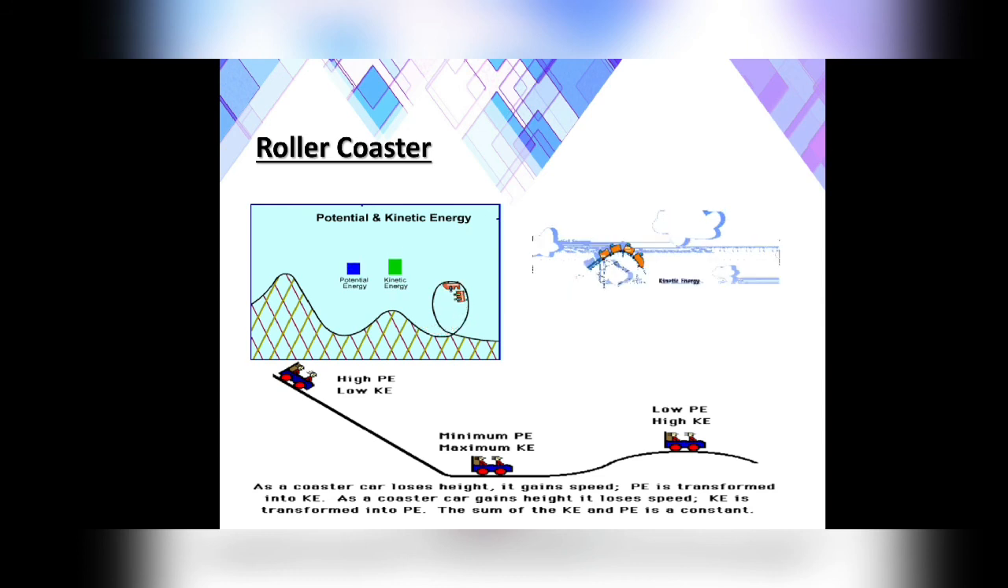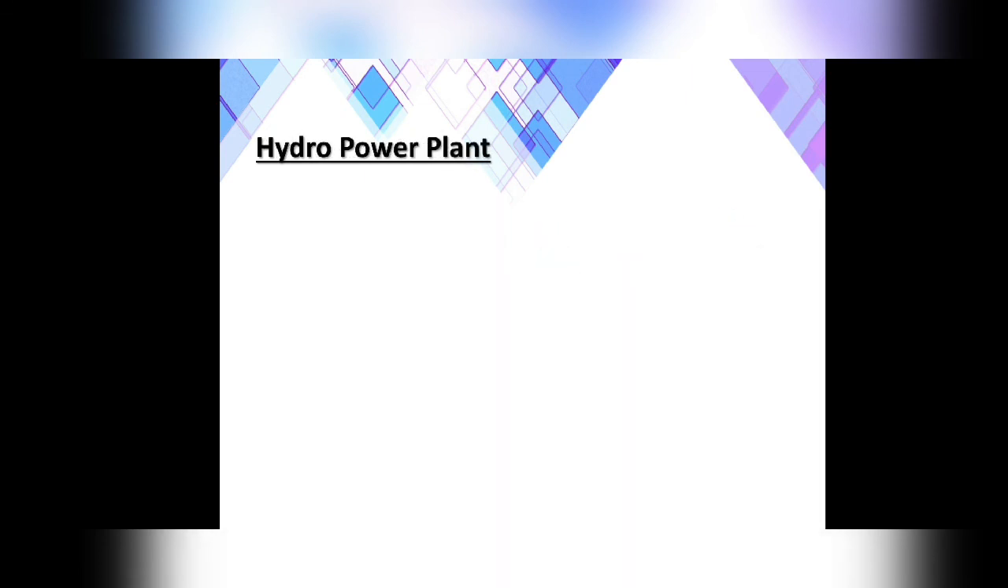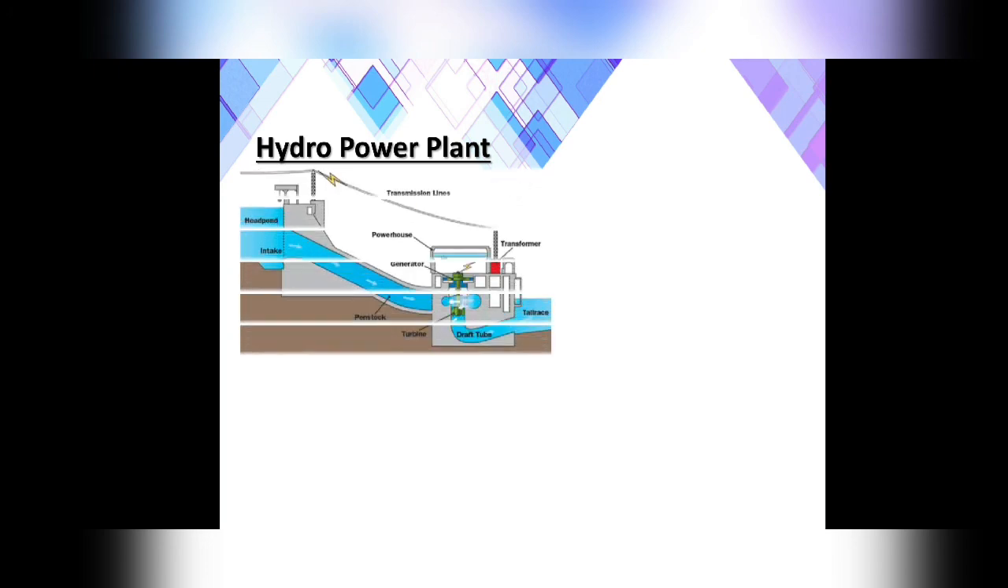As a coaster car loses height, it gains speed. Potential energy is transformed into kinetic energy. As a coaster car gains height, it loses speed. Kinetic energy is transformed into potential energy. So, the sum of kinetic energy and potential energy is constant here. It means that total energy is conserved here.